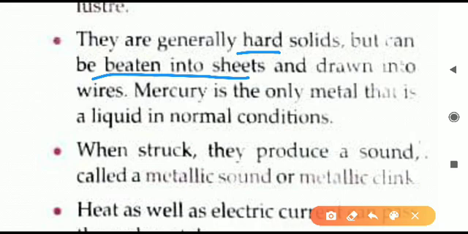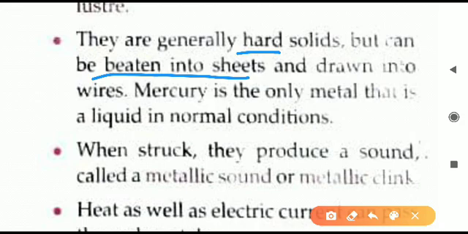For sheets, an example we can take is iron sheets. Different sheets are made of iron. They are used to make a temporary shelter. So iron is a metal. It is a strong metal, but it can be converted into thin sheet.